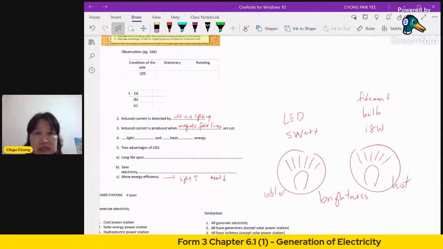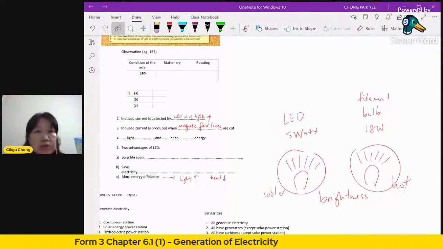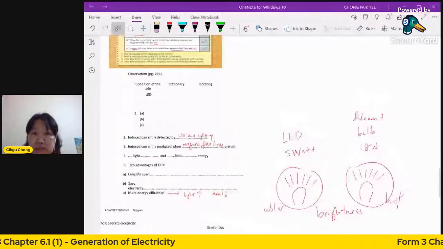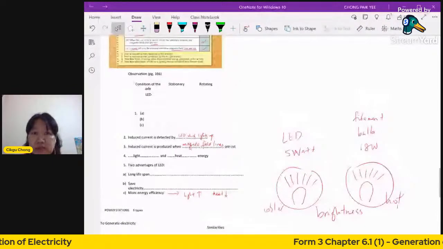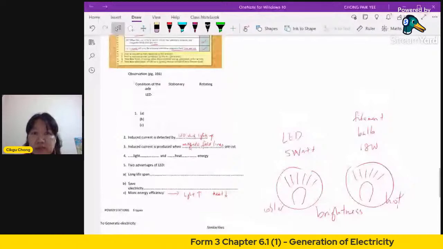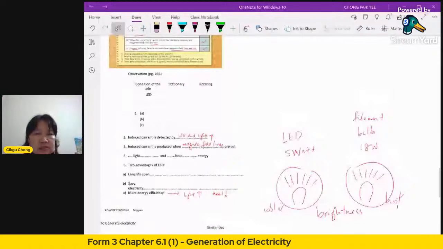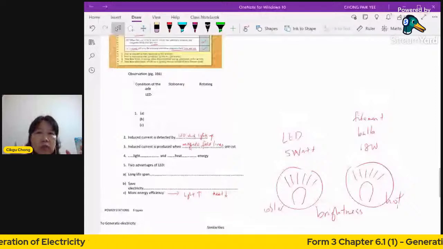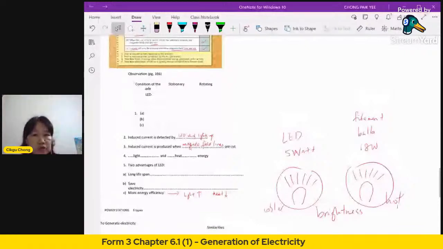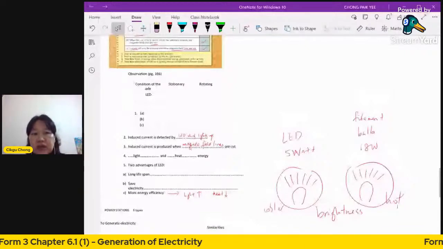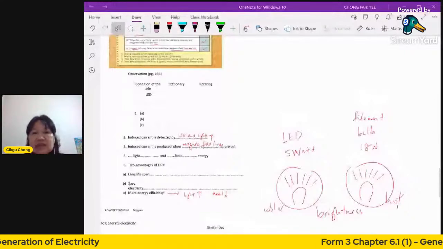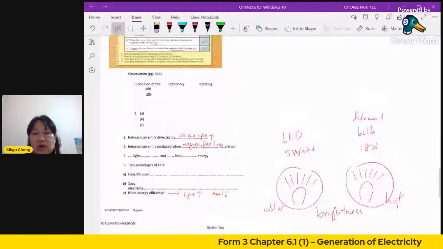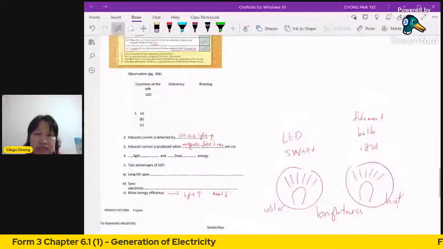Okay, so far this is what I want to cover. So remember, for a summary, in order to produce induced electricity, make sure you know what you need to do. You need to have strong magnets, you need to have wire, a coil will be better, and you need to make the wire cut the magnetic field in between the magnets. And once you cut it, you will be able to produce electricity. How to detect electricity? You can use an LED light or a lamp, or you can use a galvanometer, which will be more desirable because even with a weak current, you can still detect it. Okay, so that is the lesson for today.